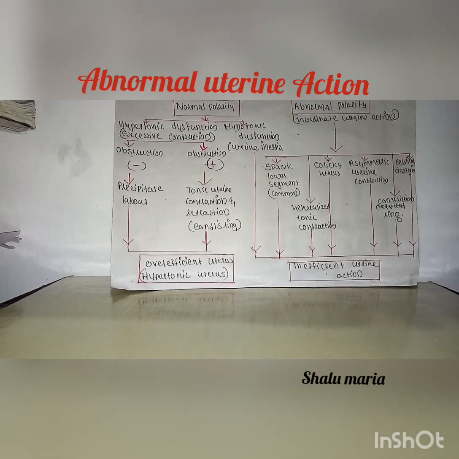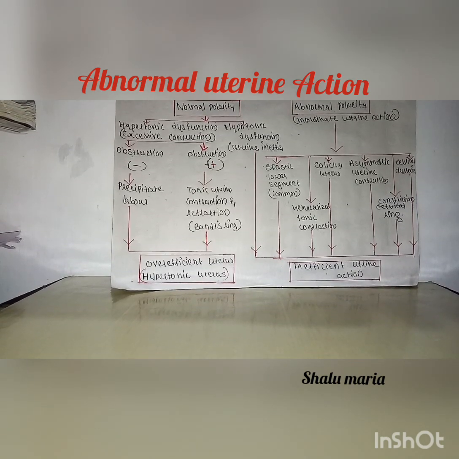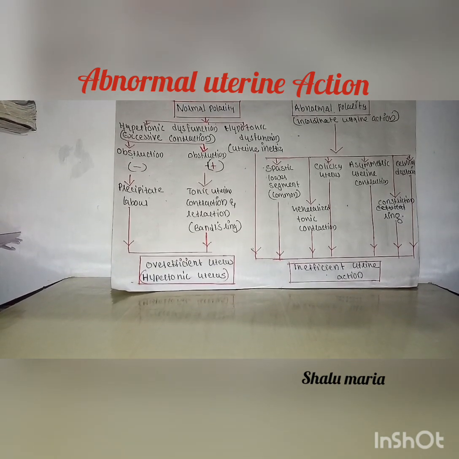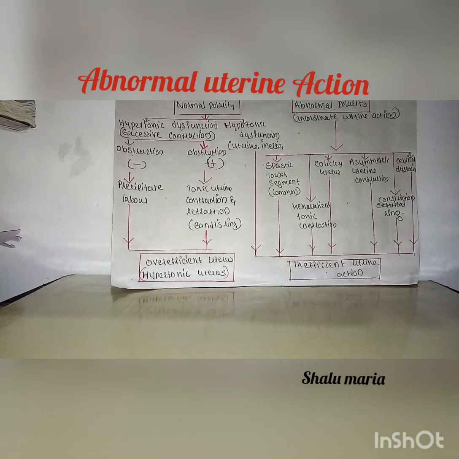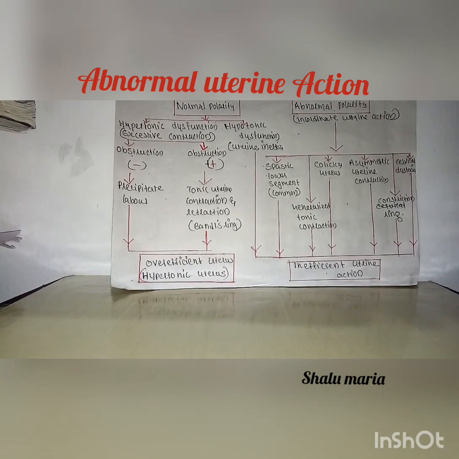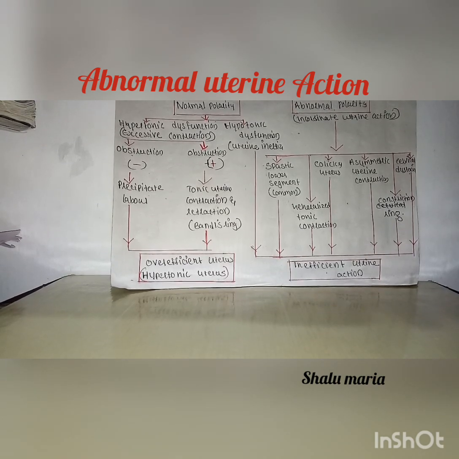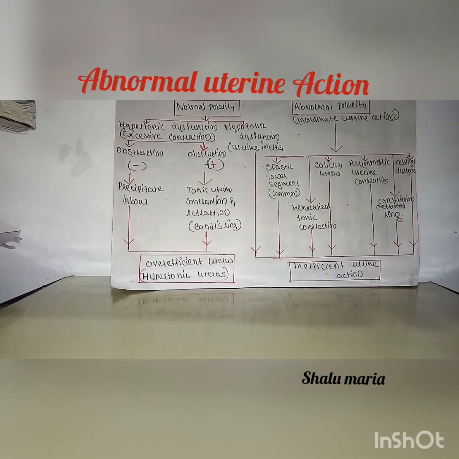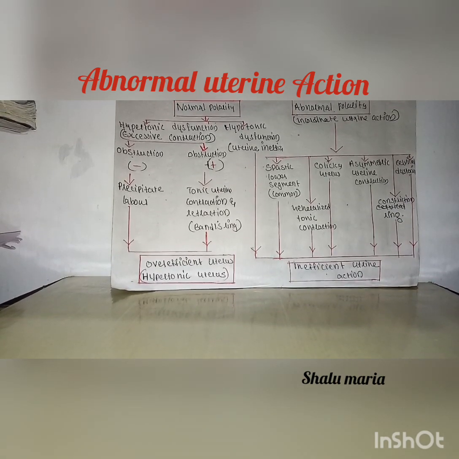Then another classification under tonicity, that is over efficient uterus and inefficient uterus. Under over efficient uterus, it is classified as precipitated labor and tonic uterine contraction and retraction. In that the uterus has hypertonicity. There will be excessive contraction.